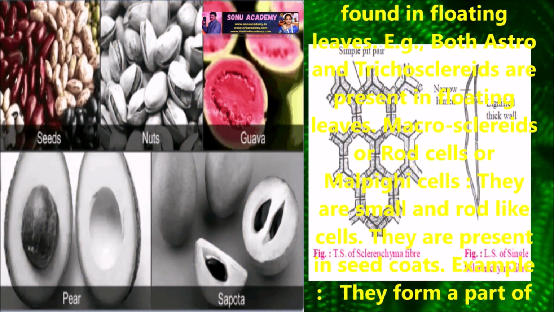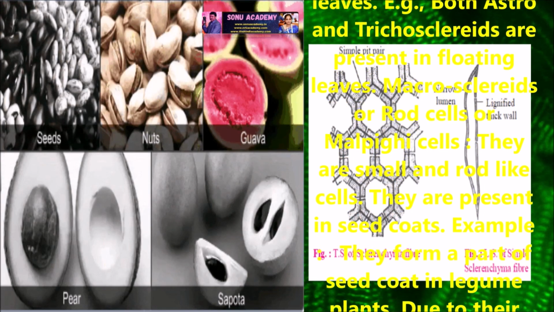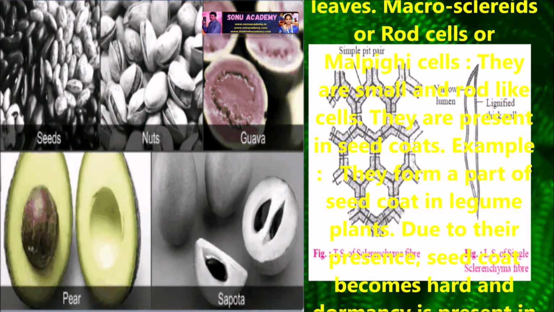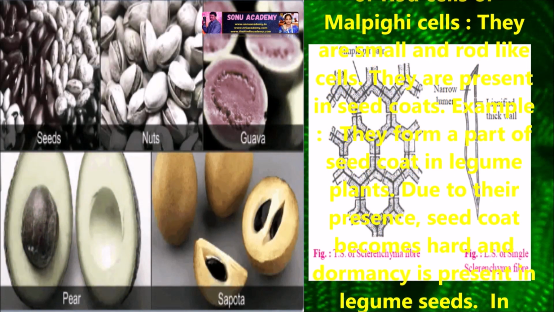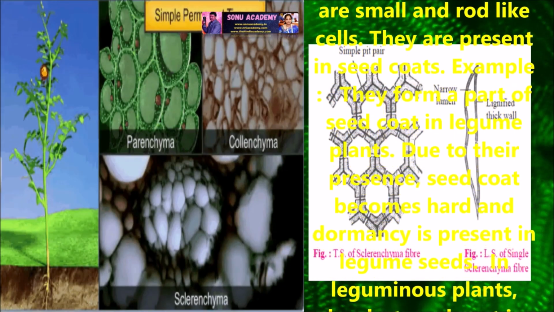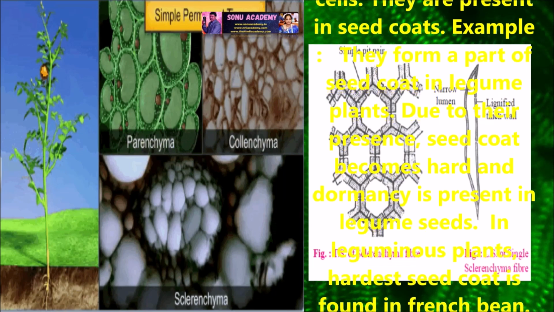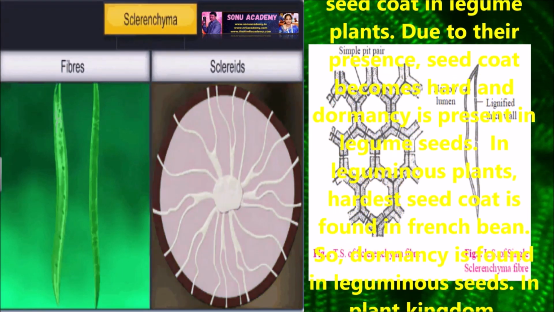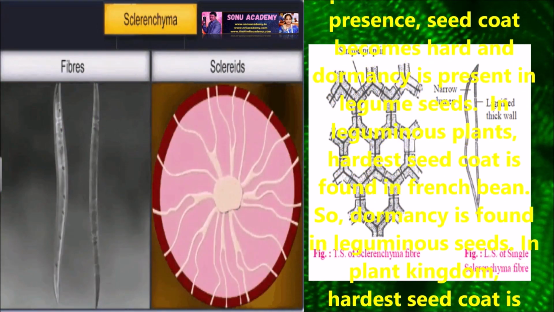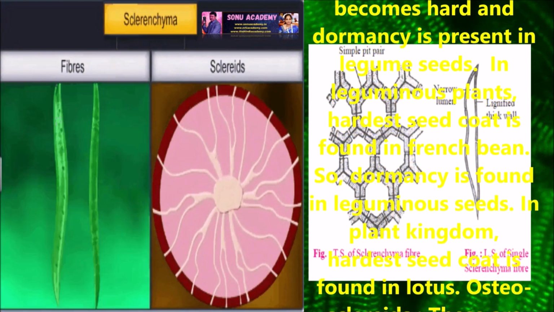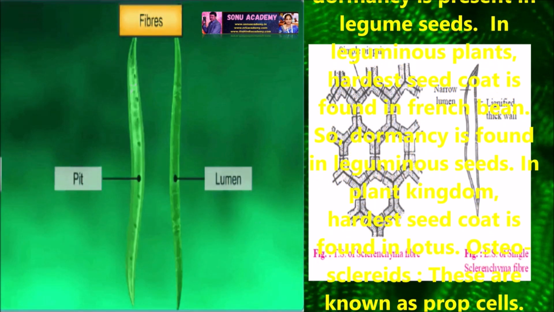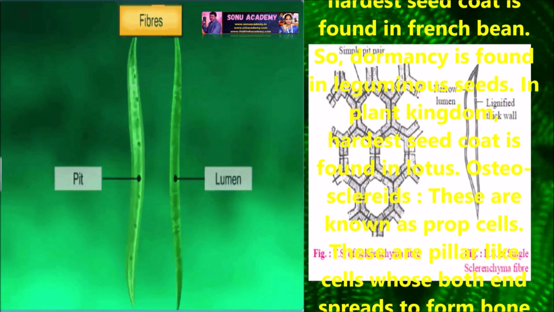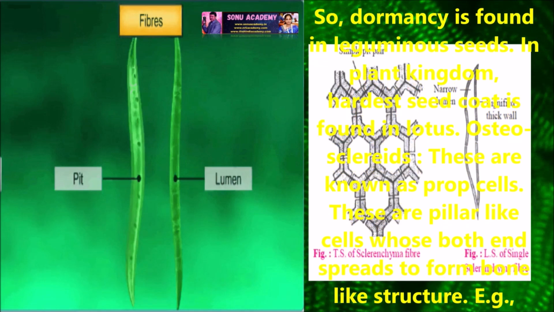Macrosclereids or rod cells or Malpighian cells: these are small and rod-like cells. They are present in the seed coat. For example, they form a part of the seed coat in legume plants. Due to their presence, the seed coat becomes hard and dormancy is present in legume seeds. In leguminous plants, the hardest seed coat is found in French bean, so dormancy is found in leguminous seeds. In the plant kingdom, the hardest seed coat is found in lotus.